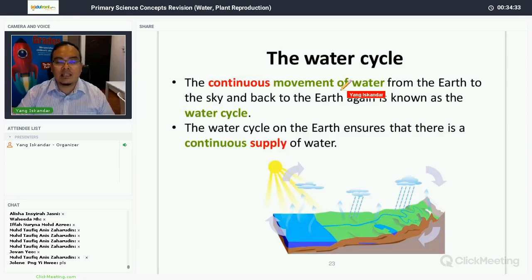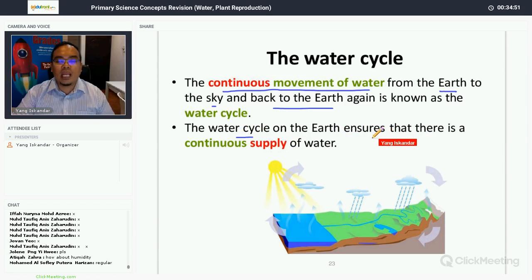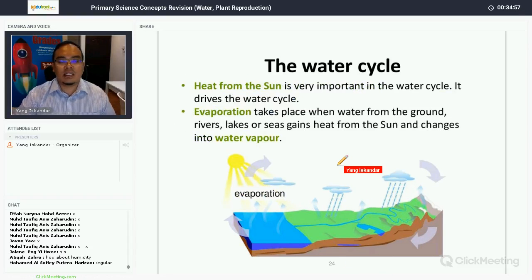Now, water cycle. Let's look at the water cycle. Water cycle is also part of your syllabus. Now, what is the water cycle? It's a continuous movement of water from the earth to the sky and back to earth again. This is called the water cycle. The water cycle on earth ensures that we have a continuous supply of water. Now, heat from the sun is very important in the water cycle. It drives the water cycle.